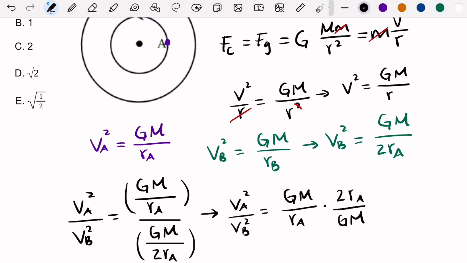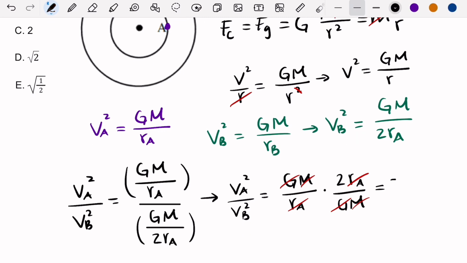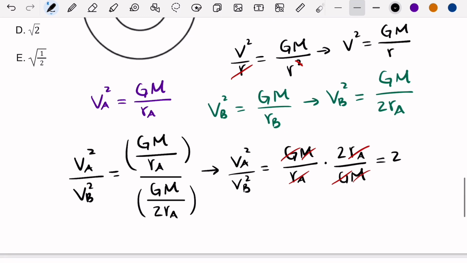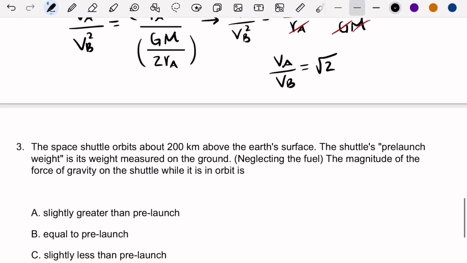There we have it. Now we can cancel G, M, and distance A, and we remain with a 2. You have to be careful, the answer is not C, because we still have to take the square root of the left side. So the ratio of the speeds, velocity A over velocity B, equals the square root of 2. The answer is D.